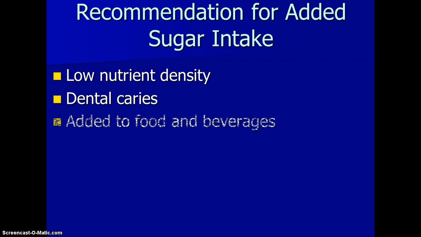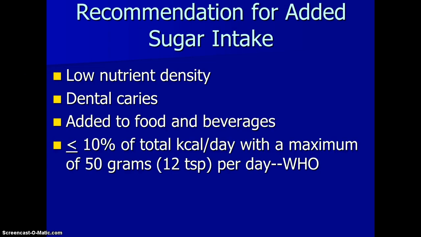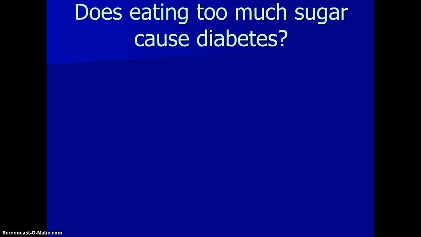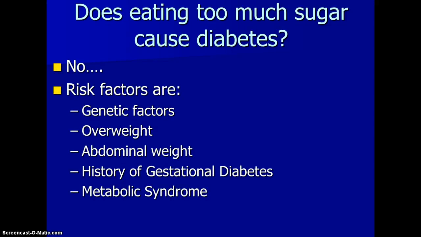And for sugar, you want sugar to be less than 10% of your entire calories of the day, and again, this is added sugar, or less than 50 grams a day. And that's according to the World Health Organization. So this question always comes up: does eating too much sugar cause diabetes? No, but eating too much sugar could lead to some of these things like being overweight and having lots of abdominal weight because of the excess calories. Just like we saw, as sugar intake increases in the United States, obesity rates increase. So it's not necessarily sugar that's causing the diabetes, it's gaining that weight.